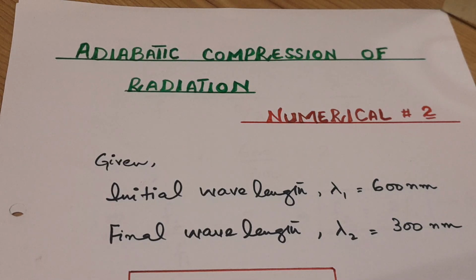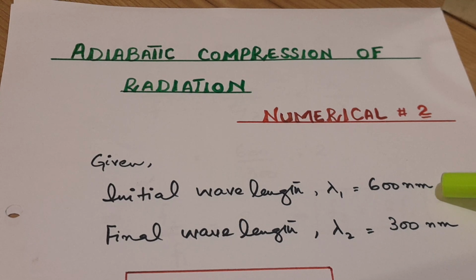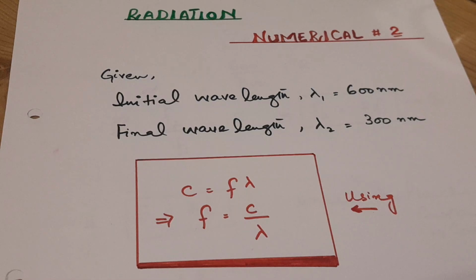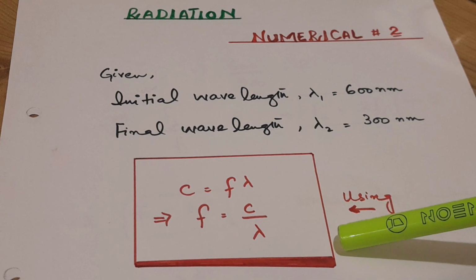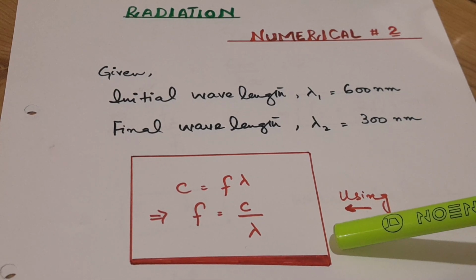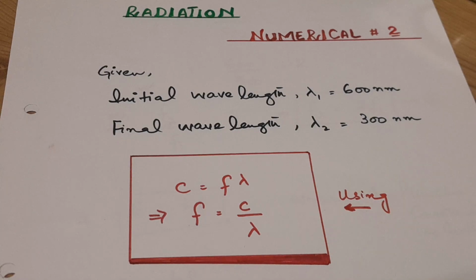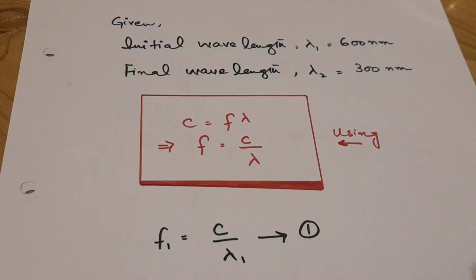Now let's solve the numerical. We are given that the initial wavelength of the photon is 600 nanometers and the final wavelength is 300 nanometers. Using the relation c = f λ, where c is the speed of light, the frequency can be expressed as c over λ.